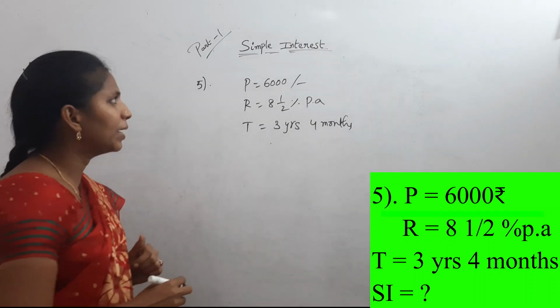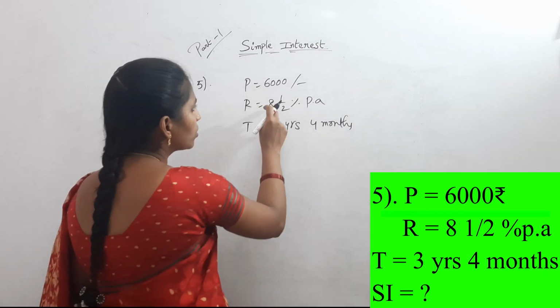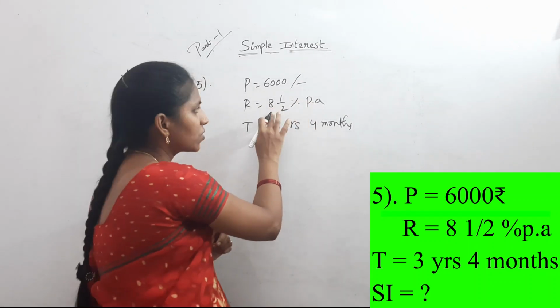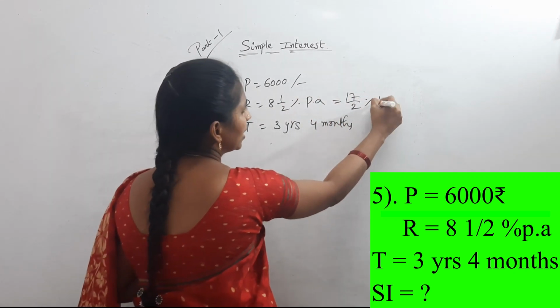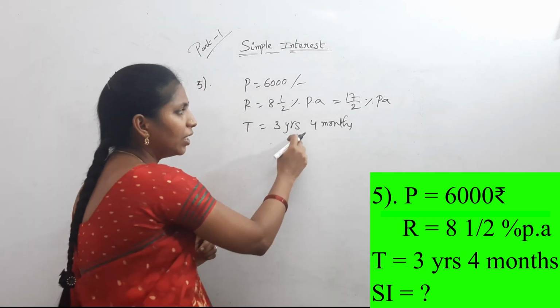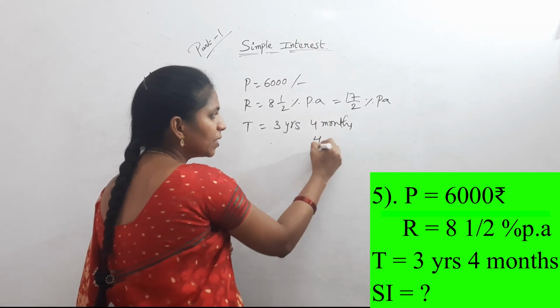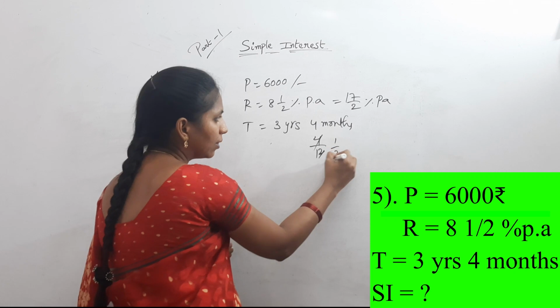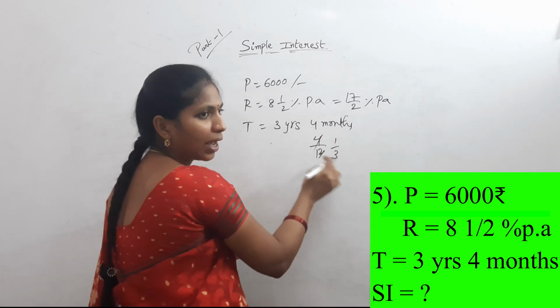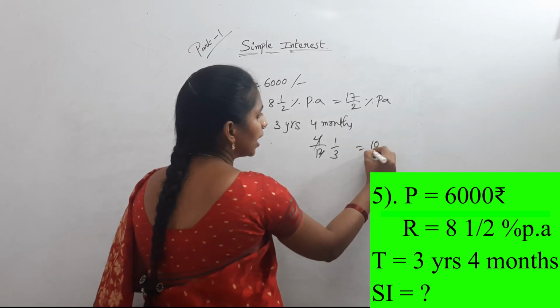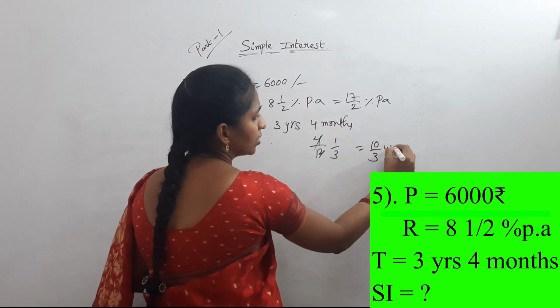Then calculate simple interest. Now see, 8 2s are 16 plus 1, 17 by 2. This is 17 by 2% per annum. And here 3 years, 4 months. 4 months means 4 by 12, then 1 by 3. 3, 1 by 3 means 3 3s are 9, 9 plus 1, 10. That is 10 by 3 years.